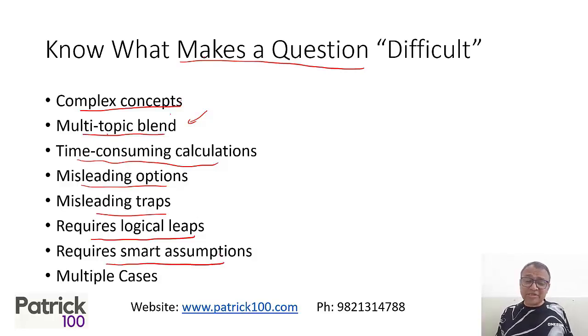It requires assumptions. For some questions with variables, it is easy to solve using assumptions. If you try to directly solve using equations, it could make it complex. One more reason why it could be tough is multiple cases. There is more than one case, and normally we are tuned to solve one case. So multiple cases tend to make it tougher. These are some of the reasons why the questions are tough.